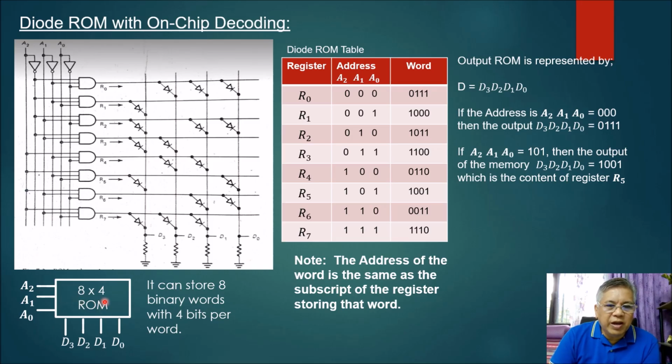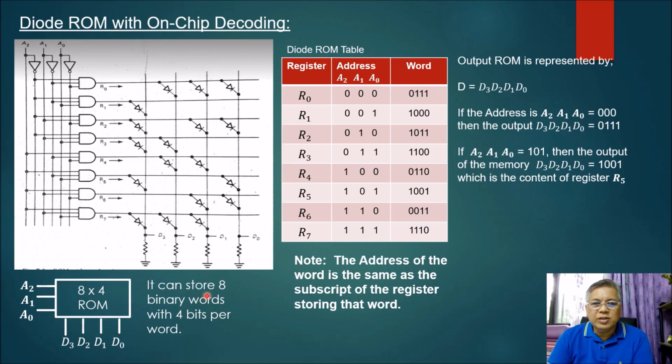You have an 8x4 read-only memory. This means that this ROM can store 8 binary words, no? 1, 2, 3, 4, 5, 6, 7, 8 binary words with 4 bits per word. 1, 2, 3, 4 bits per word. So you have an 8x4 ROM.